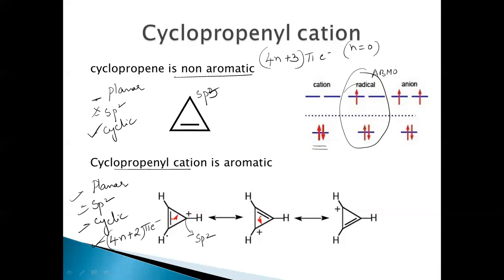Since all the conditions are satisfied here, by losing an electron from the antibonding molecular orbital, it becomes the cyclopropenyl cation. So this is a cation which is being formed. As a result, the molecule becomes aromatic. So the cyclopropenyl cation is aromatic. We can see the delocalization of the pi electrons here. This is how the delocalization is actually seen. These are the resonance structures we can see here, and the resonance hybrid is.